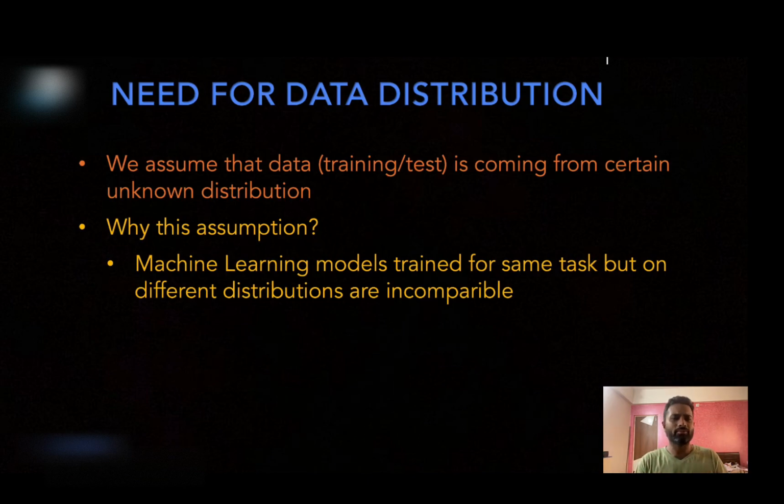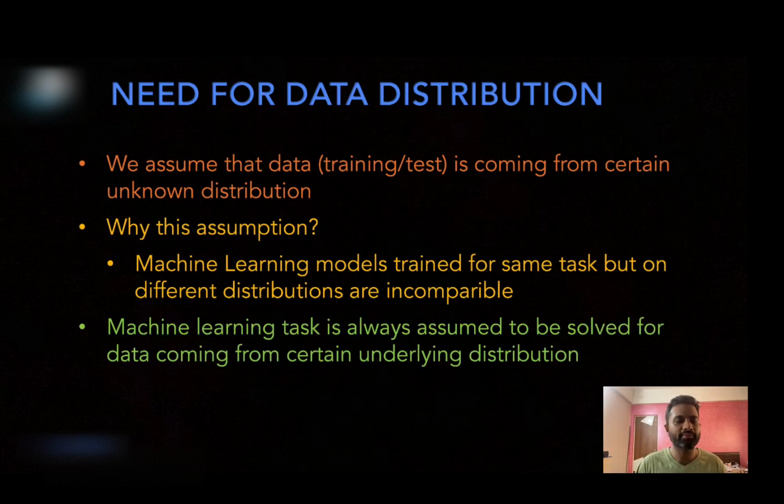Because if two different machine learning algorithms perform the same task but their data comes from different distributions, we can't actually compare them, because their training data and test data are coming from different distributions. That's why a machine learning task is always assumed to be solved for data coming from a certain underlying distribution. And not only that, this underlying distribution is usually unknown.